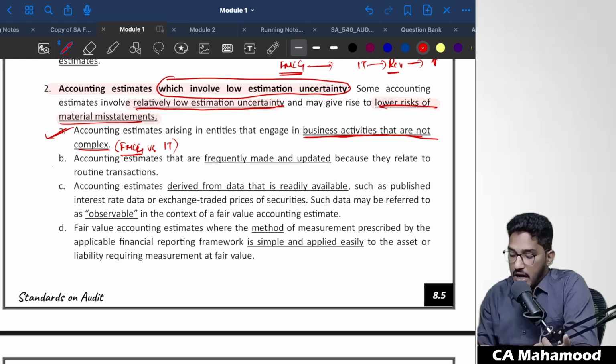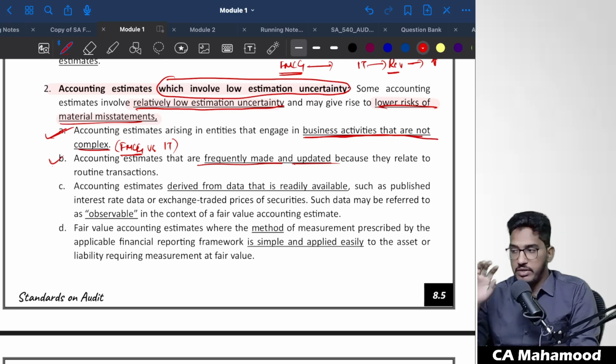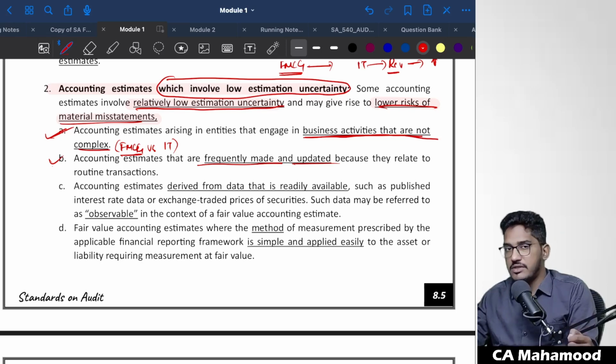Next one. Accounting estimates that are frequently made and updated because they relate to routine transactions. If you are creating an accounting estimate for a routine transaction, that means you are doing it very frequently. Every year you will definitely create this provision. That means you already have a lot of experience in creating that provision. There will be low estimation uncertainty.